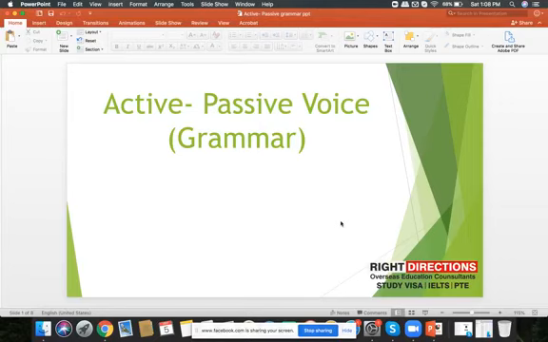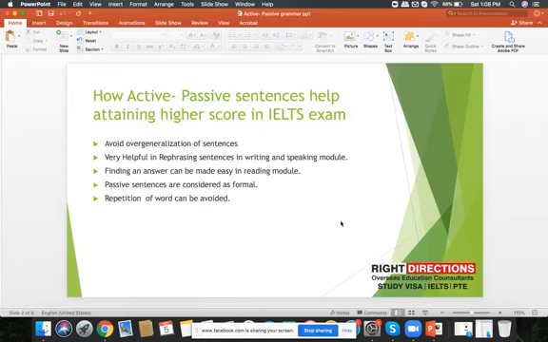In this live session, we are going to discuss one of the important parts of grammar, that is active and passive voice. See, what are active and passive voice? Firstly, we will discuss how these types of sentences help in attaining a higher score in the IELTS examination. Active and passive sentences are really helpful in generalization of sentences.